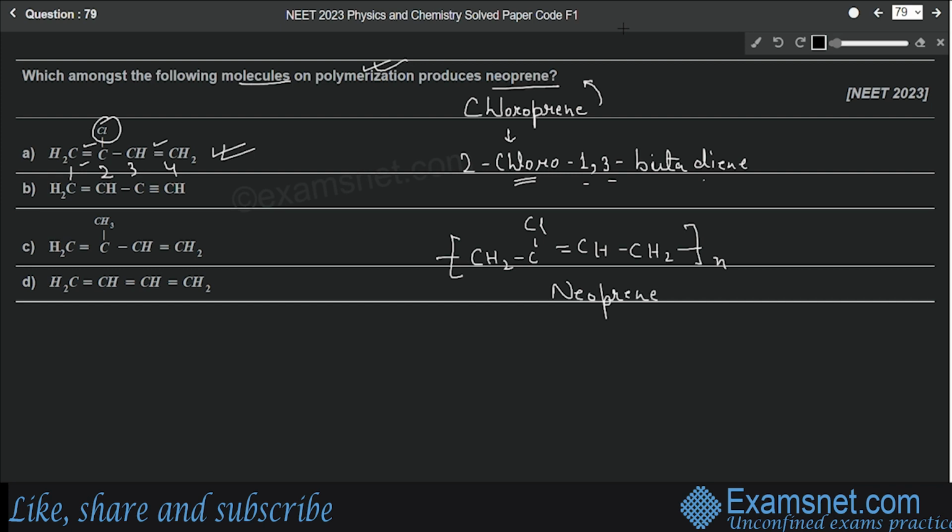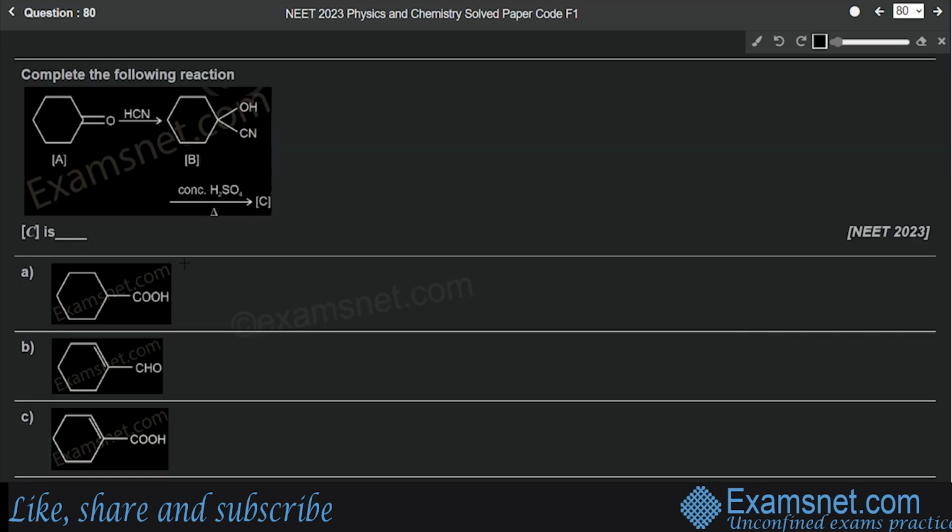Therefore, option A will be the correct answer. Now, question number 80 is from the chapter Aldehydes, Ketones and Carboxylic Acids. Here we have to complete the given reaction.